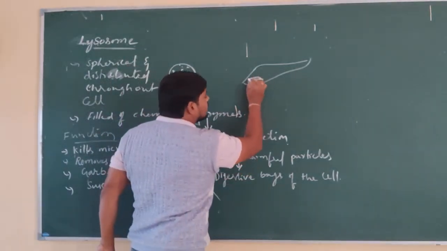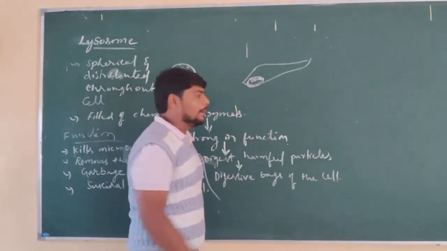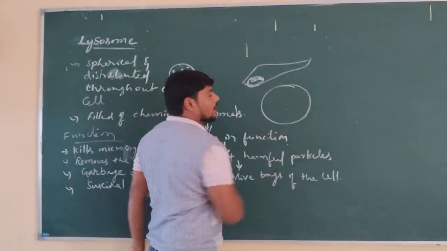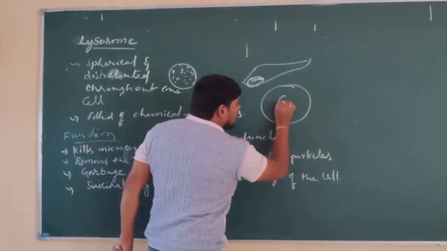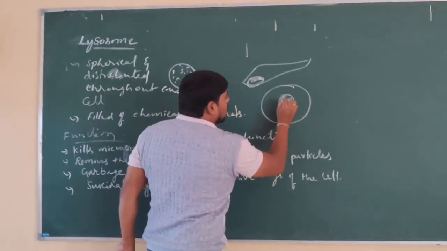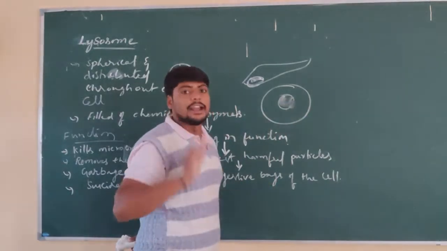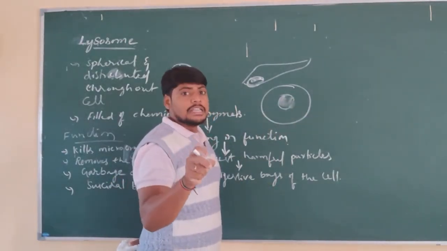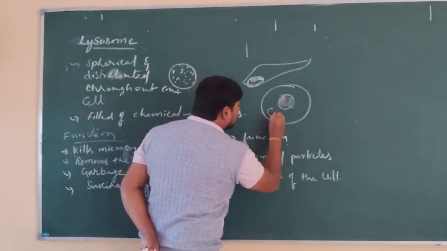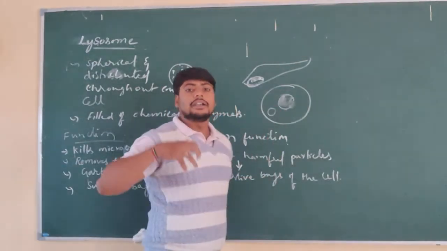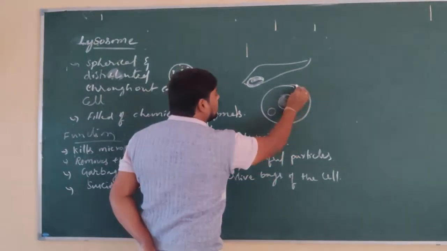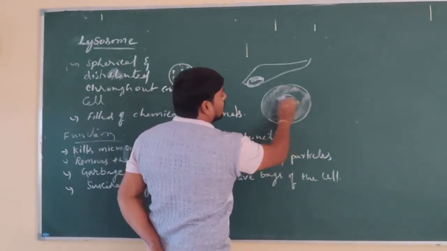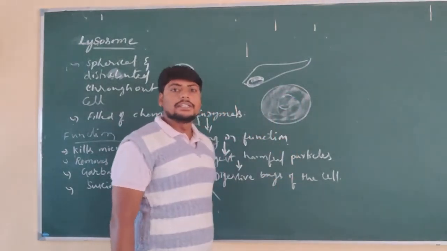To prevent this kind of destruction, what is happening here? If any cell is damaged, for example, this is a damaged cell. If the cell is damaged, it can damage the entire organ. So to prevent that damage to the entire organ, the lysosomes present in the cell start destruction of the entire cell. The entire cell will be destroyed.